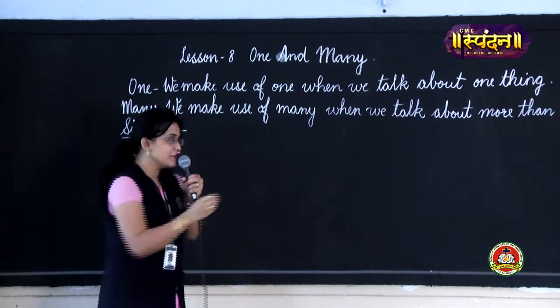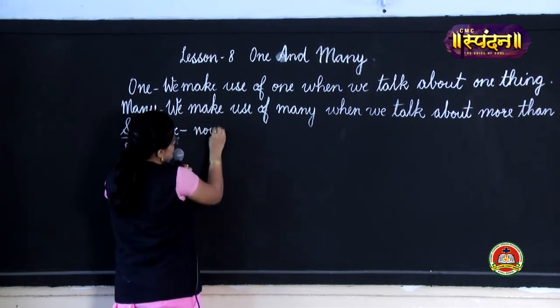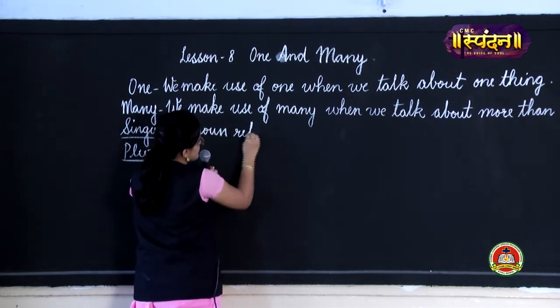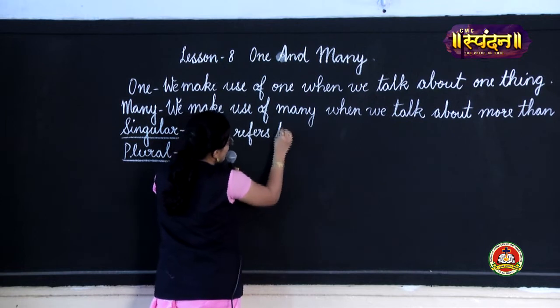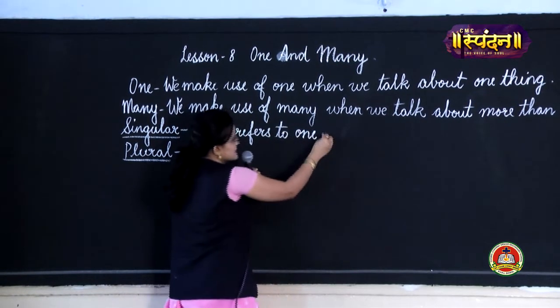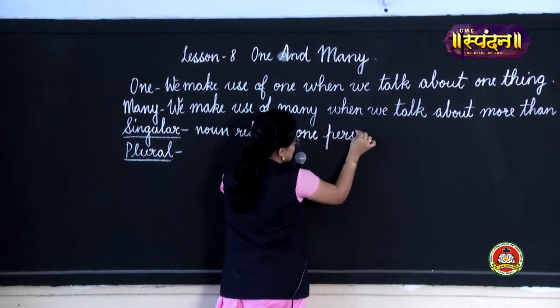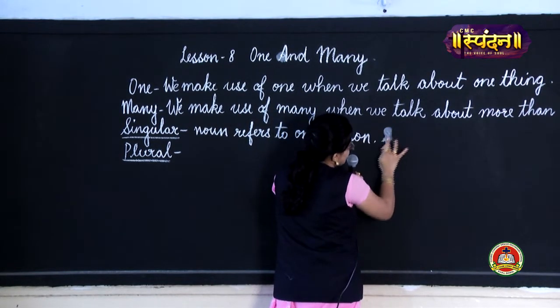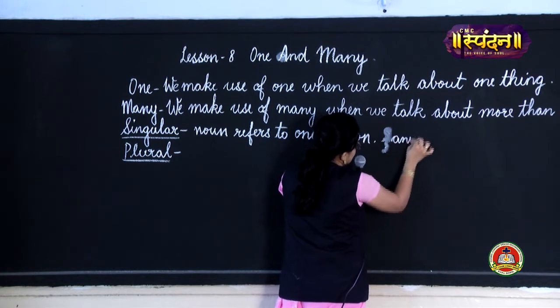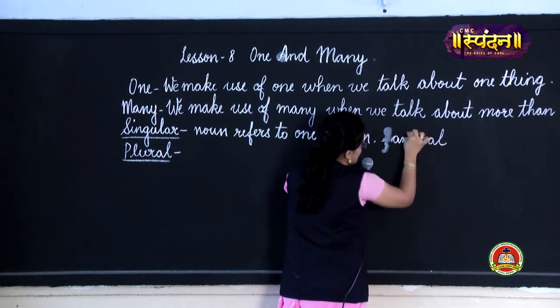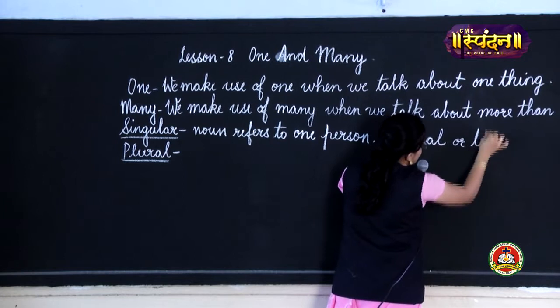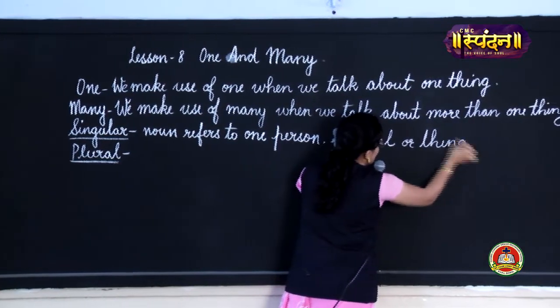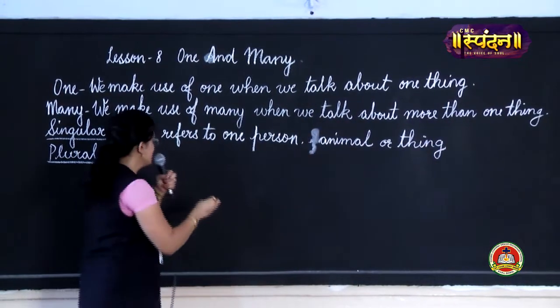Singular: when a noun refers to one person, place, animal, or thing. And what is plural?